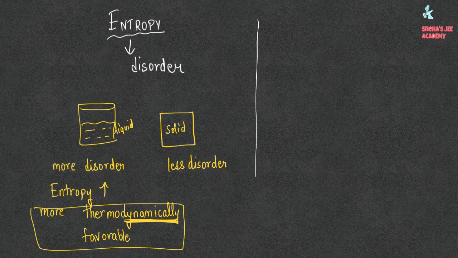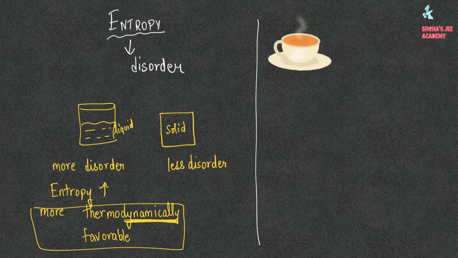So let's consider a cup of tea. So we have this hot cup of tea. So the temperature is higher and therefore the entropy is also high. So the molecules and atoms present are moving at a very high speed as the temperature is high. Therefore the disorder is also more and therefore the entropy increases.